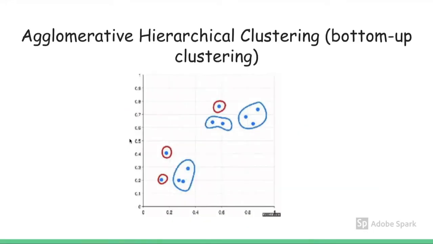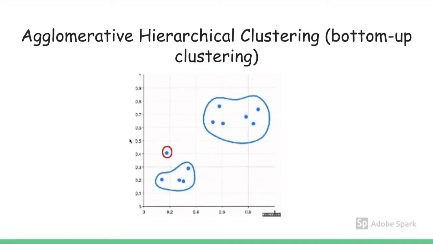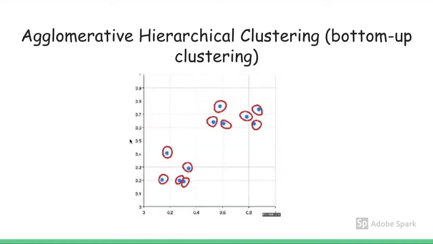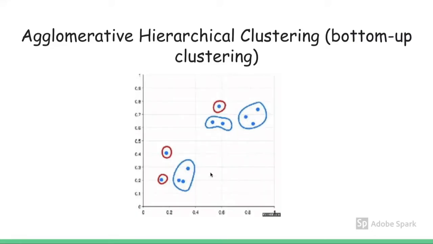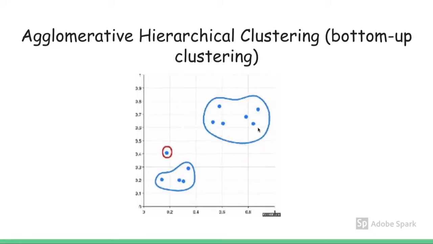From this GIF, we can see how agglomerative hierarchical clustering actually works and how it pairs up and then makes a whole cluster.